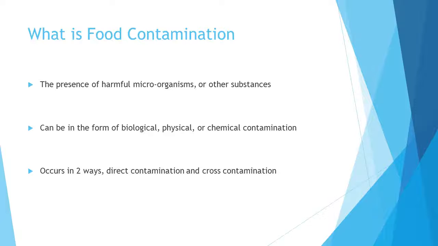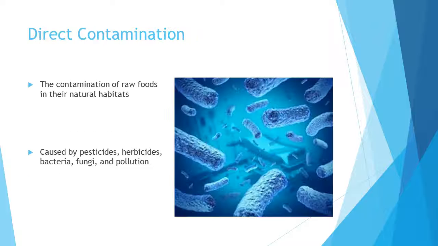The 2 ways that food contamination may occur are through direct contamination and cross-contamination. What is direct contamination? Direct contamination occurs when the raw product is being grown or produced in its habitat. An example of direct contamination would be E. coli, which is present naturally in the organs of most chickens in North America. Direct contamination also includes pesticides, herbicides, bacteria, fungi, and pollution.